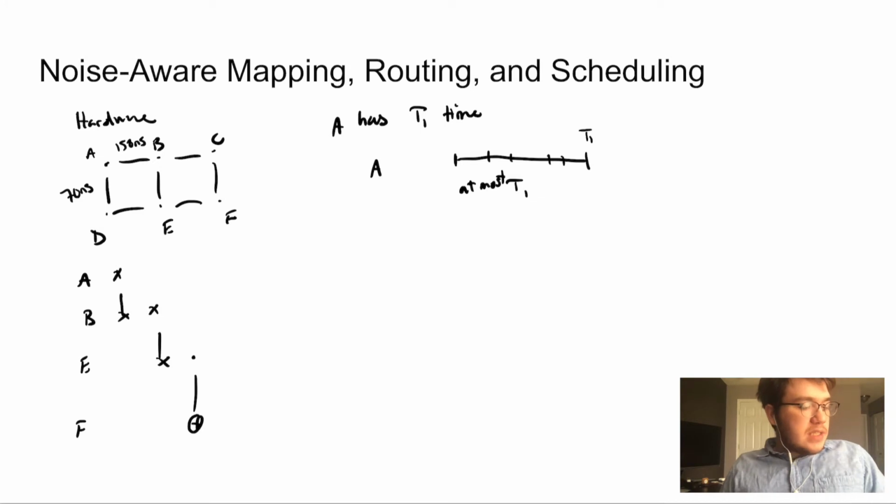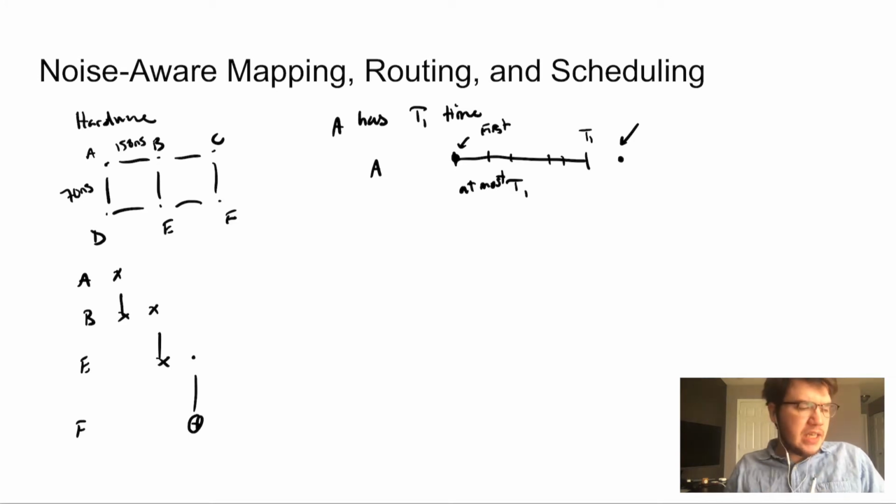And then we could say that if it's not possible to do that, say we needed to execute a gate over here, which is outside of this coherence window. Say we initialized it here. This is the first gate here. So we can think about active volume in this case too. But we had to, for some reason, execute this gate outside of that coherence window. Then we could just say, this program can't be run. I can't schedule all of the gates I want to for all my qubits in an appropriate amount of time.